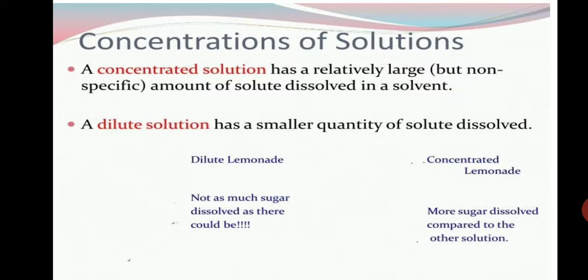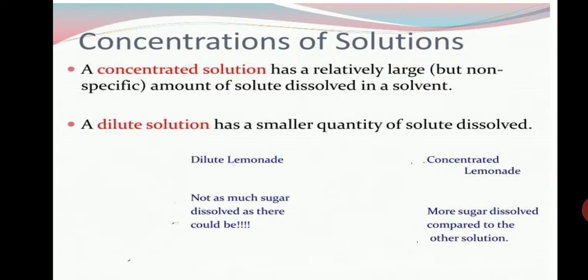Suppose I am adding some sugar into 100 ml of water in a beaker. I have taken two beakers, both having 100 ml of water. I add 2 spoons of sugar to the first beaker, and in the second beaker I add 10 spoonfuls of sugar.